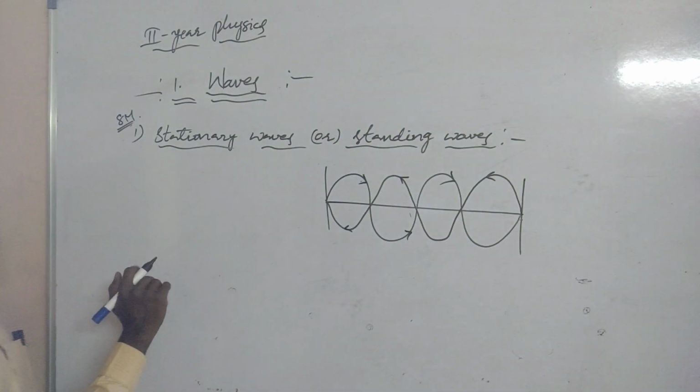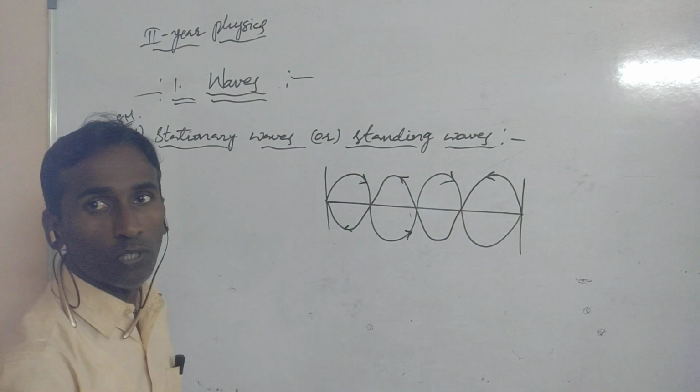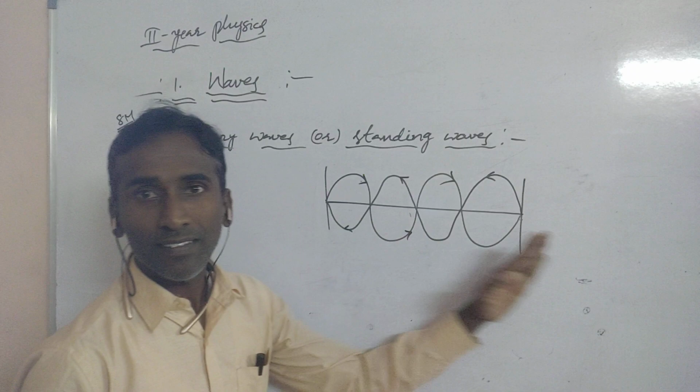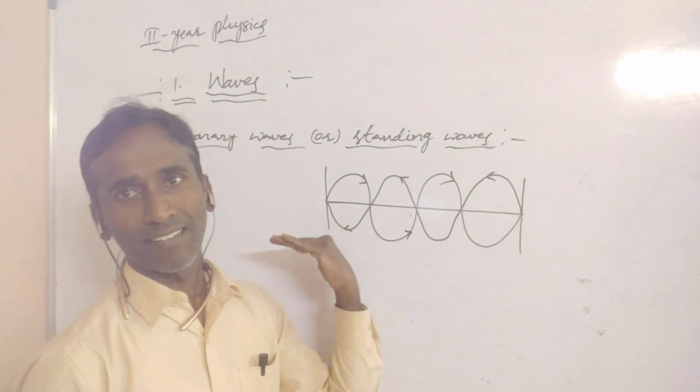Now let us consider 2 types of waves. One is along the positive x-axis, another along the negative x-axis.